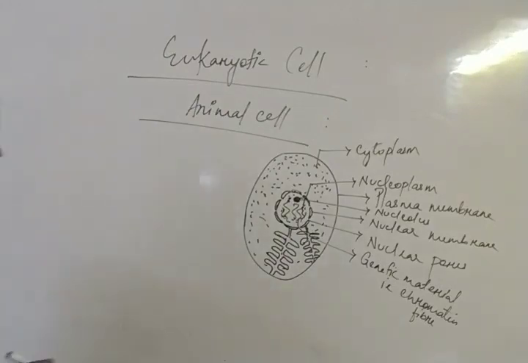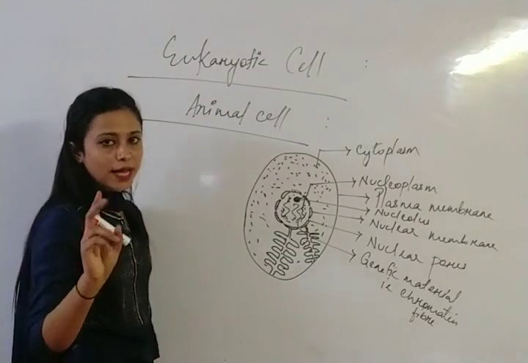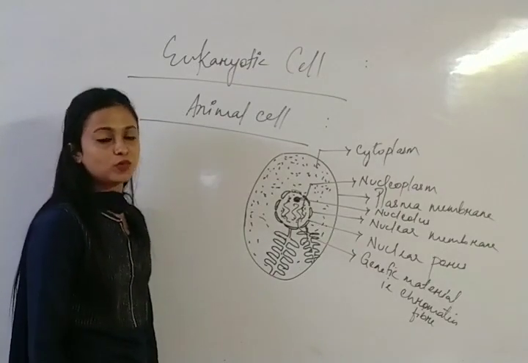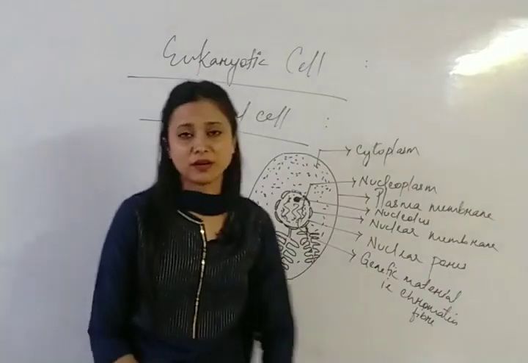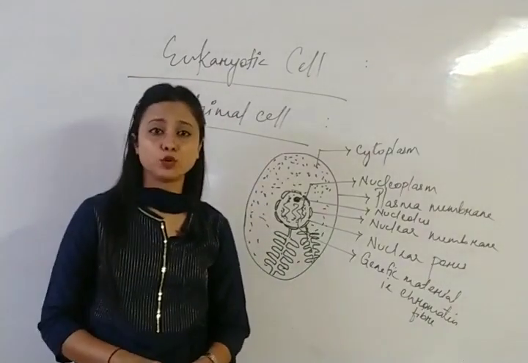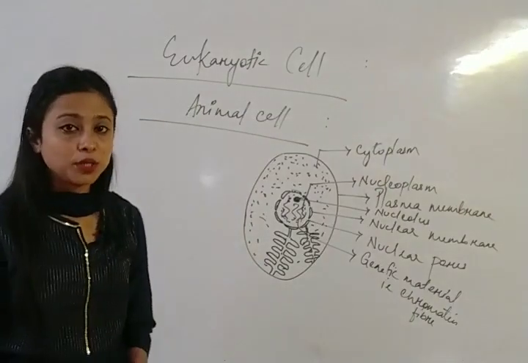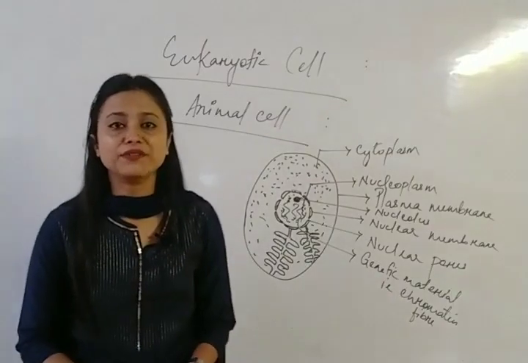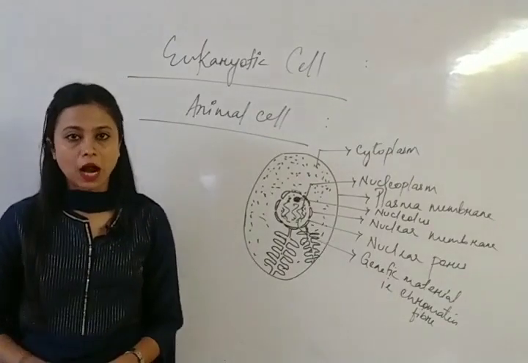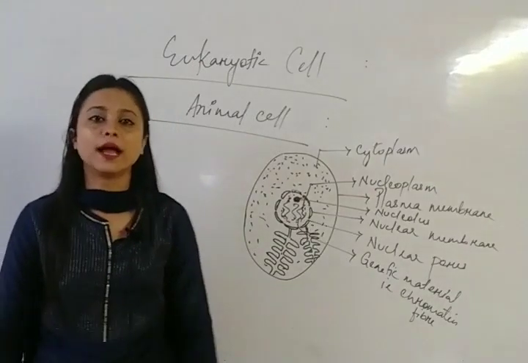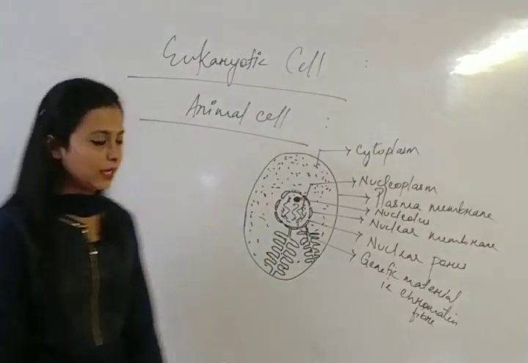Now this endoplasmic reticulum is of two types, one is rough endoplasmic reticulum and another one is smooth endoplasmic reticulum. Why is one rough and why is the other smooth? Just because of the presence of ribosomes. If ribosomes are present on your endoplasmic reticulum, that is known as rough endoplasmic reticulum. And if ribosomes are not present, that is known as smooth endoplasmic reticulum. Clear?